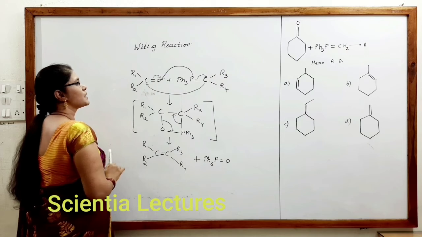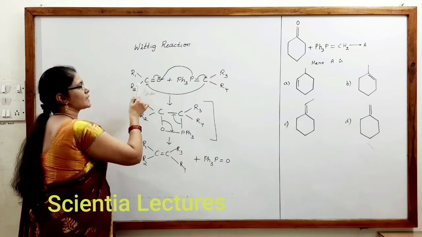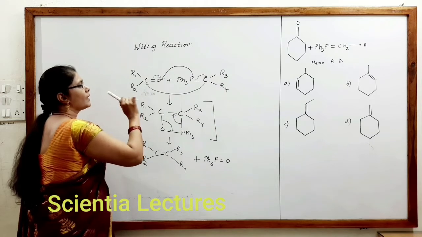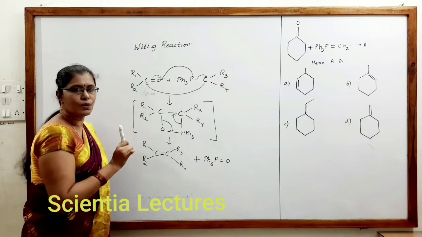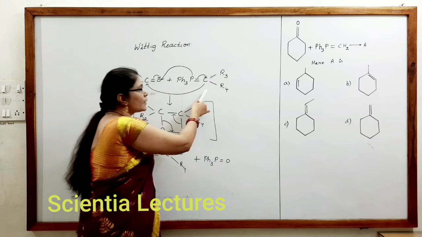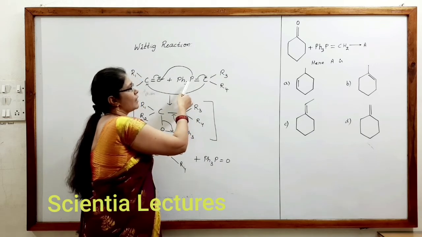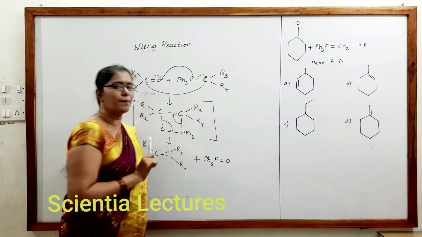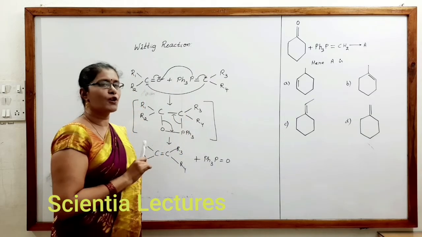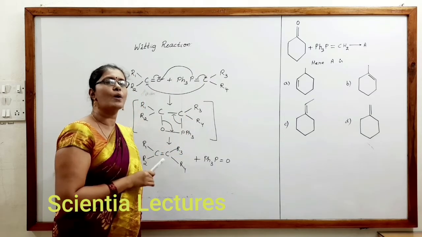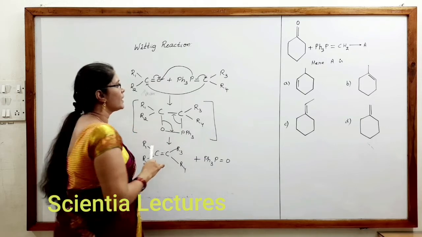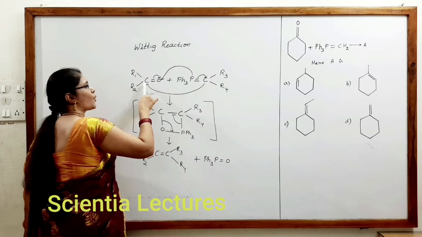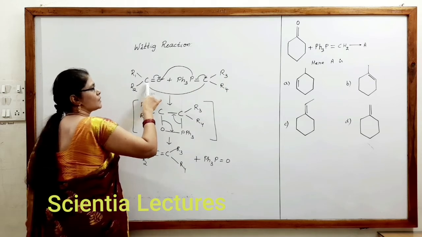Now here you can observe that, once again we will check this case. Here there is a carbonyl compound, maybe an aldehyde or maybe a ketone, and it is treated with triphenyl phosphonium ylide. Phosphonium itself means that here phosphorus tends to get a positive charge. So here in this case, this gets a negativity and so bonded to a partial positively charged carbon.